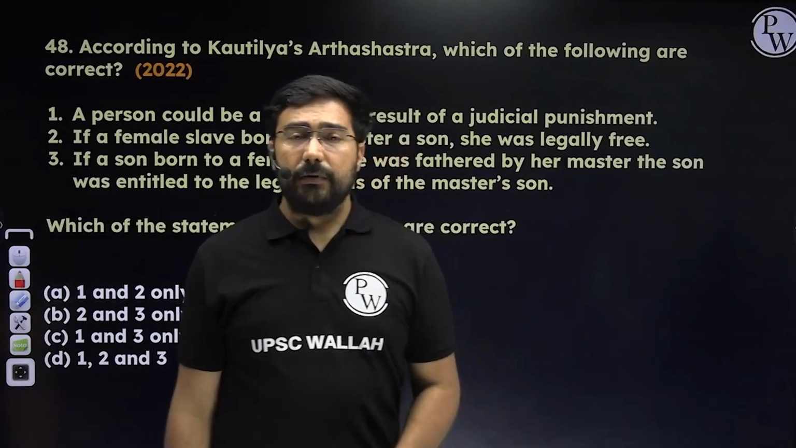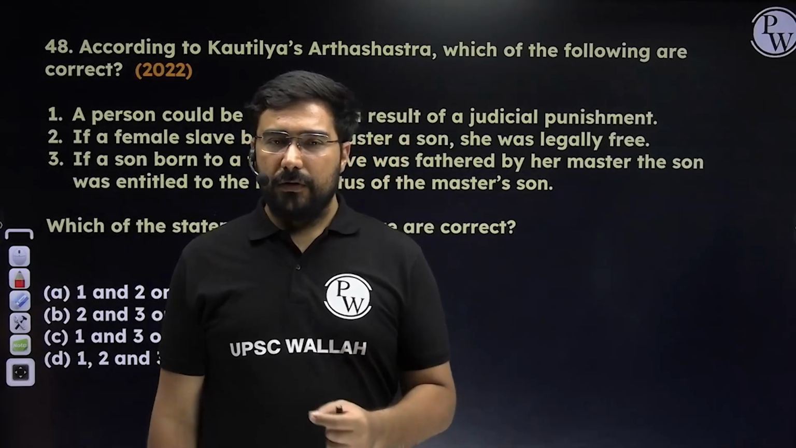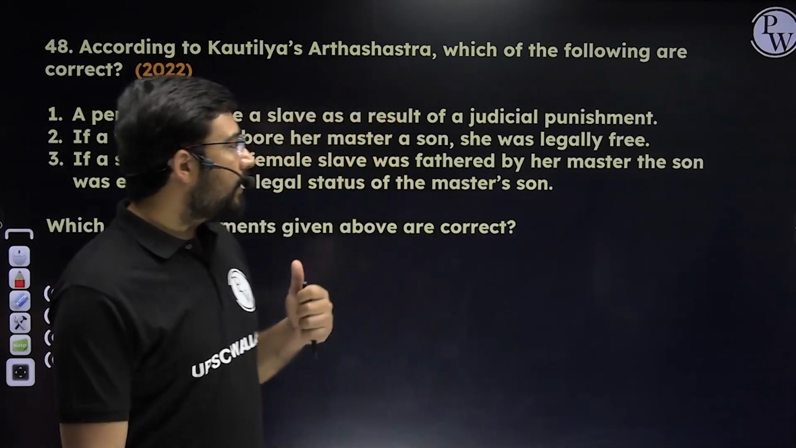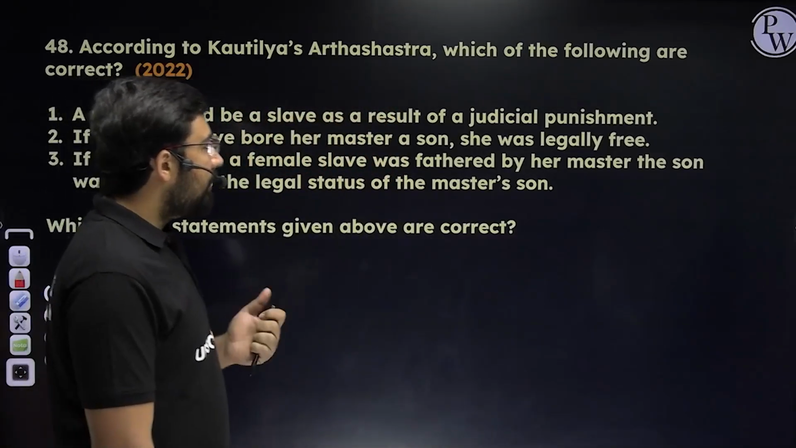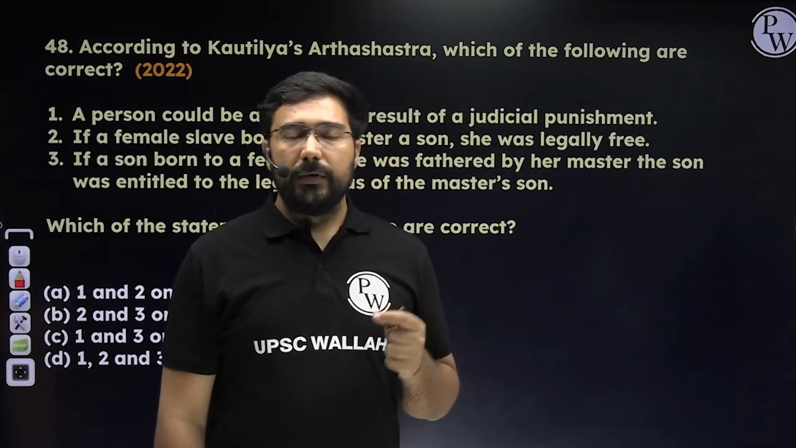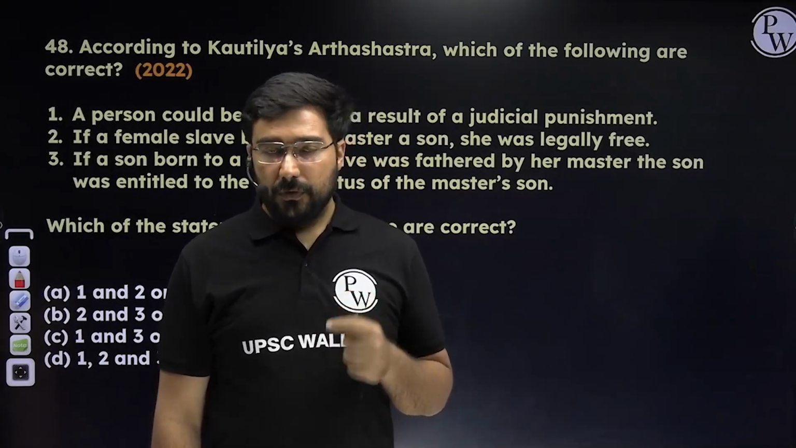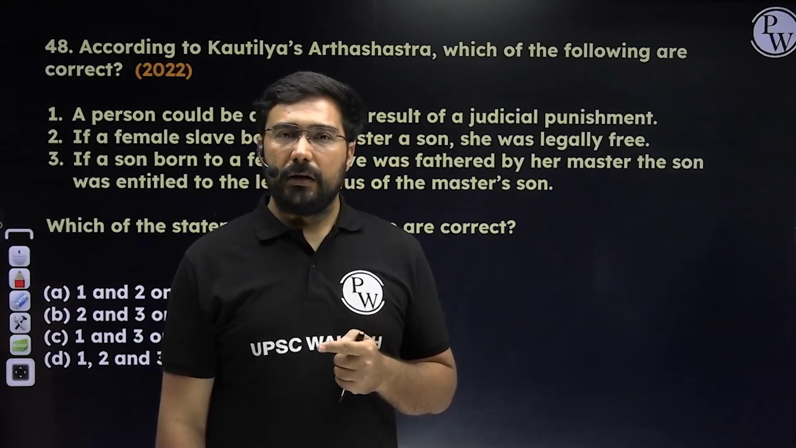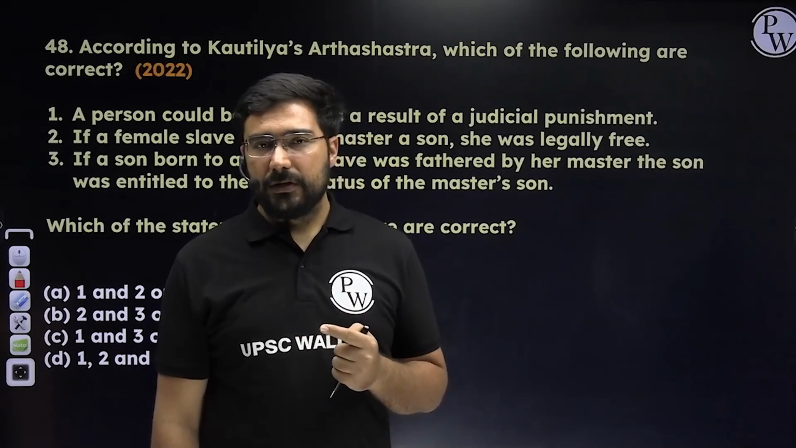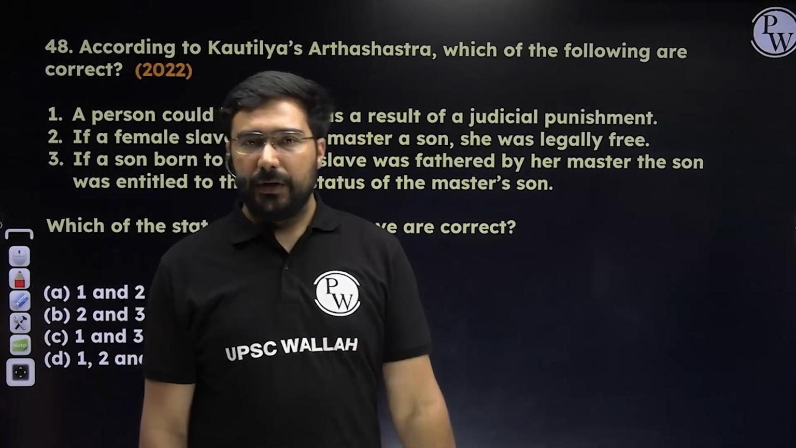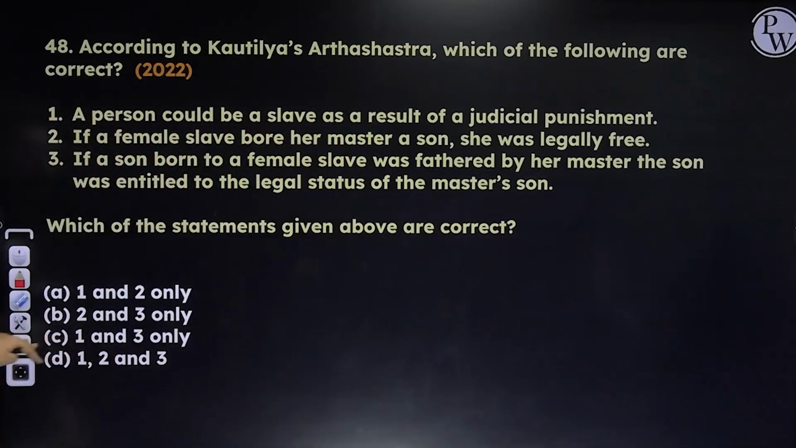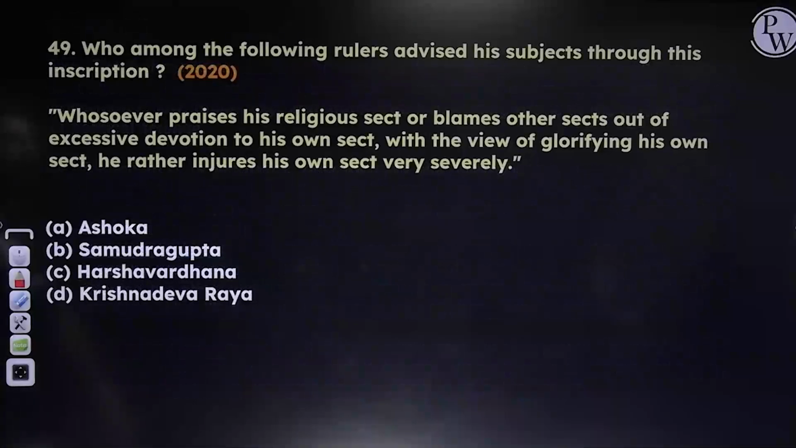So the first statement is a little bit of a controversy, but finally UPSC came out with the final answer, and they rejected the first one. Slavery normally happened if you were a prisoner of war, or second, if you had some kind of debt. But in general, nobody was made a slave just because they were given a punishment. The first statement is incorrect. The rest two are correct. The answer will be B, 2 and 3.